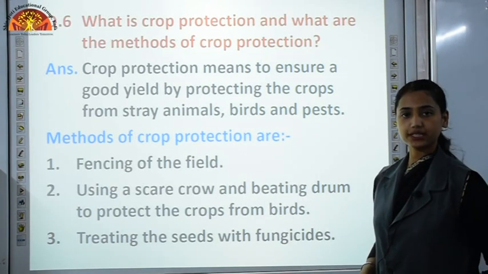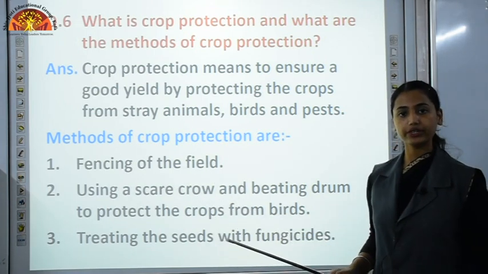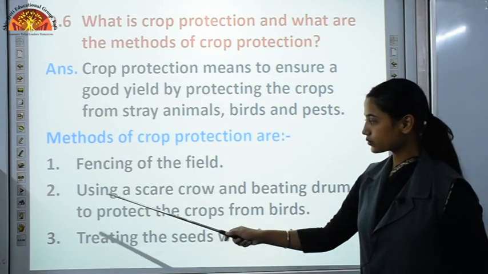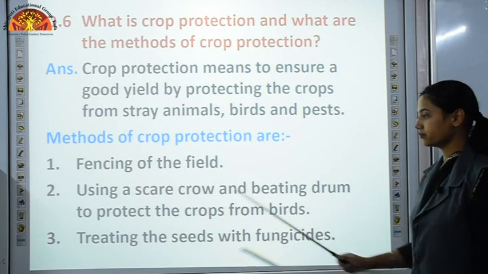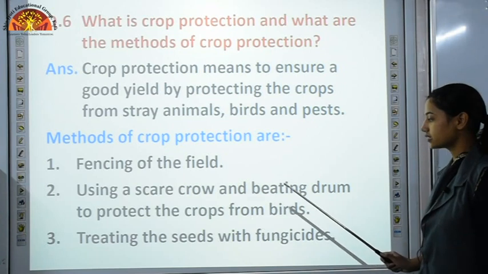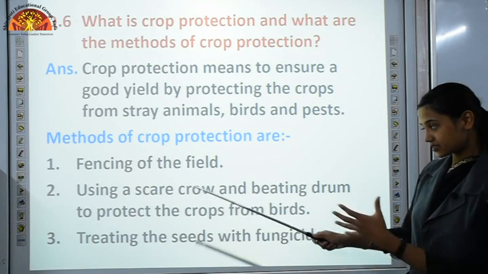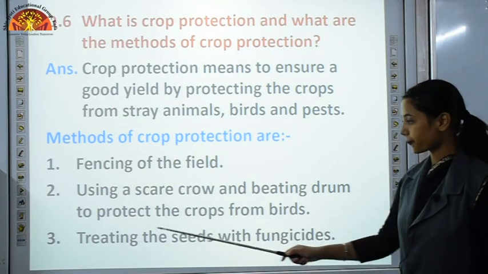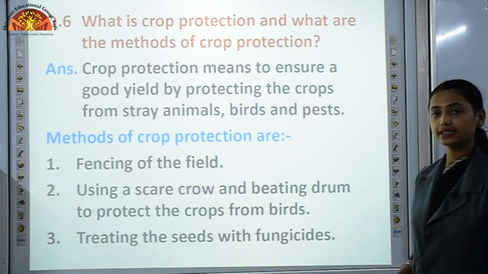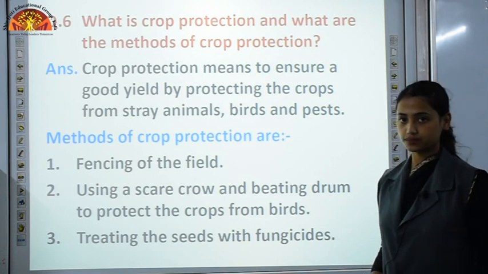So, how can we protect our crops? By fencing off the field, by making a boundary on our field so that these stray animals will not enter our agricultural field. Then using a scarecrow and beating drums to protect the crops from birds, as the scarecrow and the sound which comes from beating drums scare the birds. Then treating the seeds with fungicide. Fungicides are again chemical substances which are used to kill the growth of microorganisms like fungi.